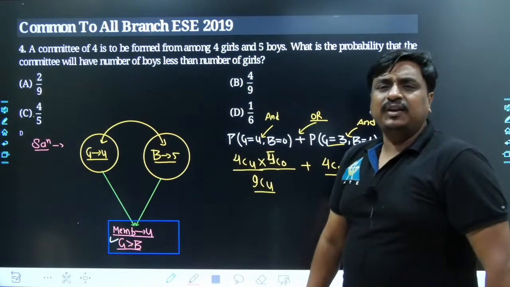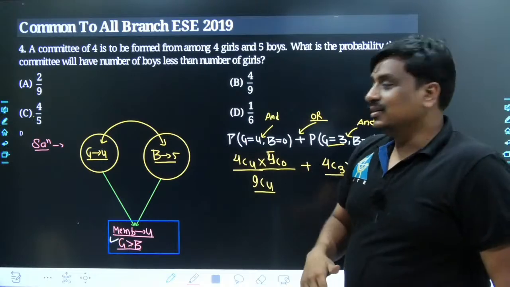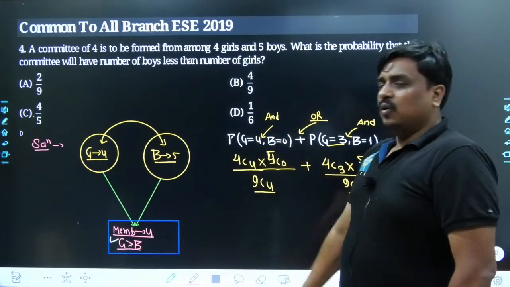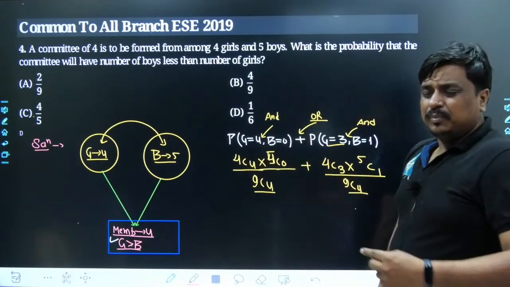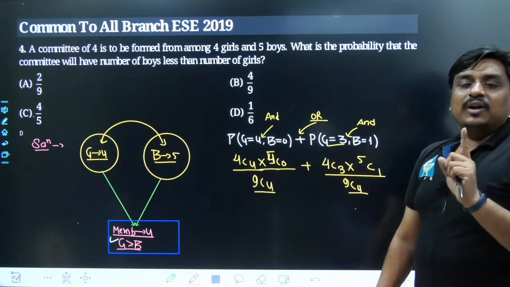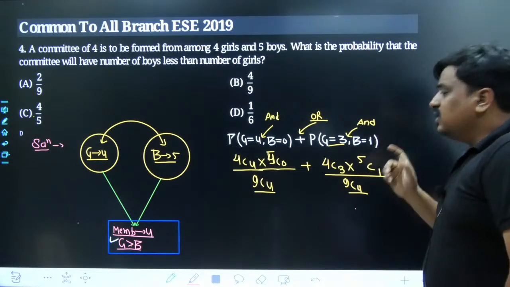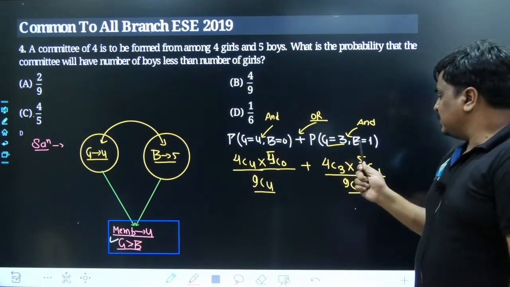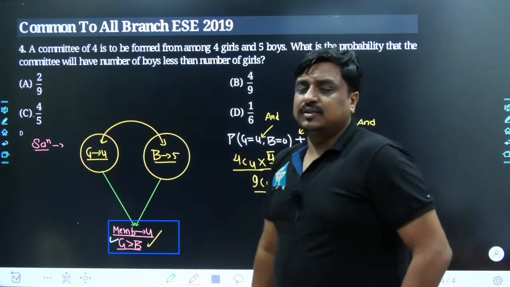So at the very start, at first what I did, I selected all of the committee members as girls. How many are they? 4. So obviously no place is left for the boy. So boys have to be 0. Now what I did, I reduced the number of places for the girls. So from 4 I went to 3. That means 1 vacancy has been left for the boy. Yes. Can I go further? No, my dear friends. If you again reduce the number of G, which goes to 2, the B has to become 2, and which is against this requirement.